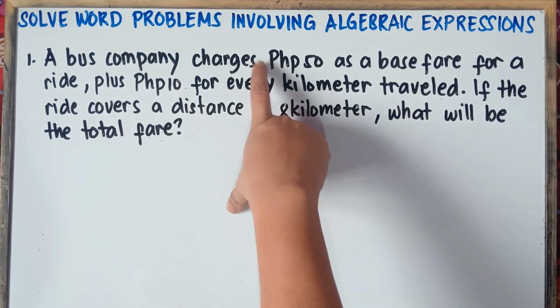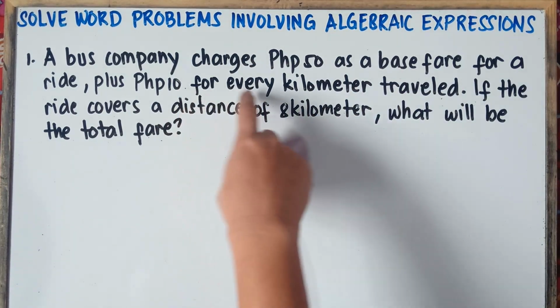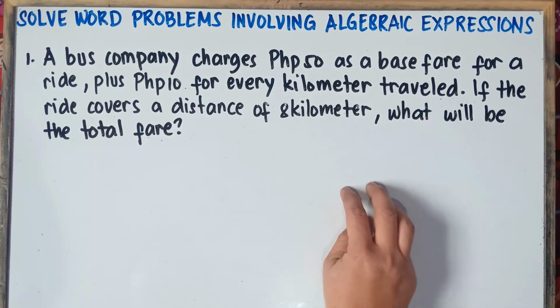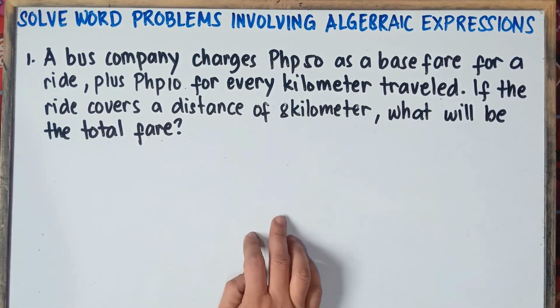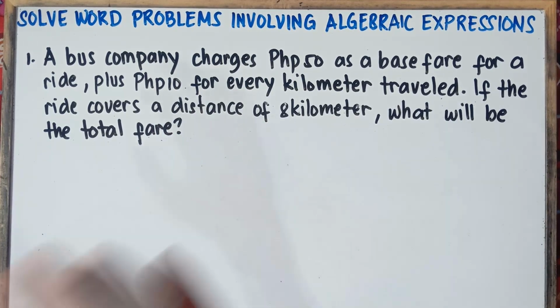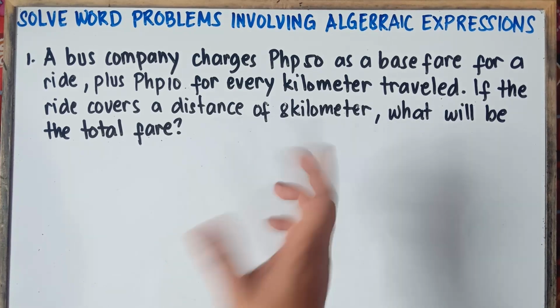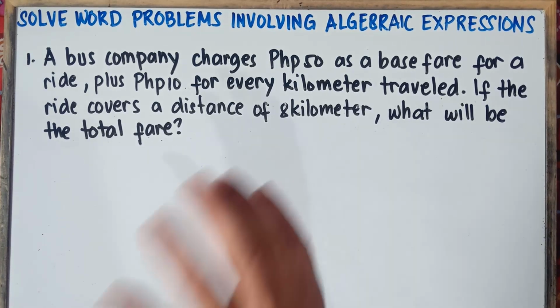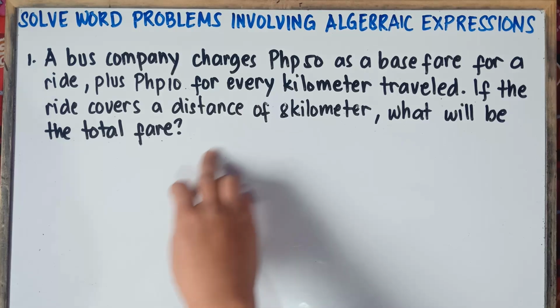A bus company charges 50 pesos as a base fare for a ride plus 10 pesos for every kilometer traveled. If the ride covers a distance of 8 kilometers, what will be the total fare? Once again, class, if you're dealing with problem solving, the first thing that you need to do is understand the problem. Once you understand the problem, you write down the given.